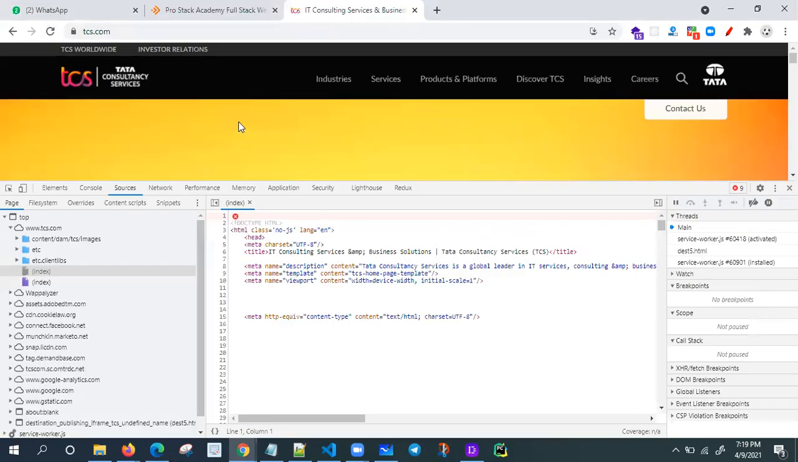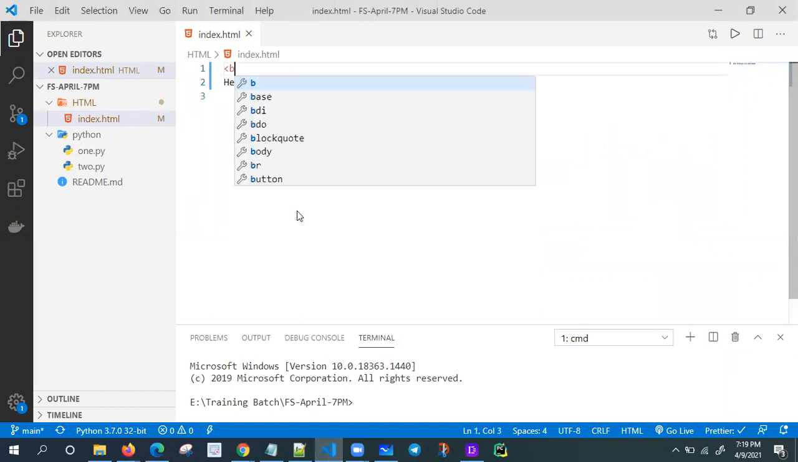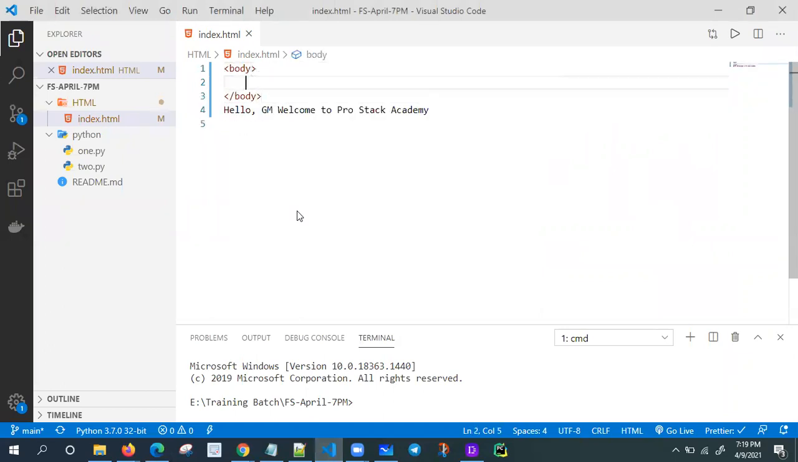That's why we wrap it in HTML tags. Let me try this. Inside the body tag, I'm writing something; I'll explain it one by one. My objective today is very simple. I'm using one h1 tag, and inside the h1 tag I'm keeping my text. Let me refresh this.